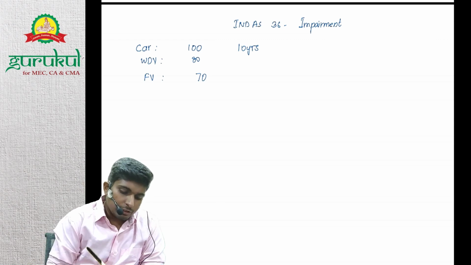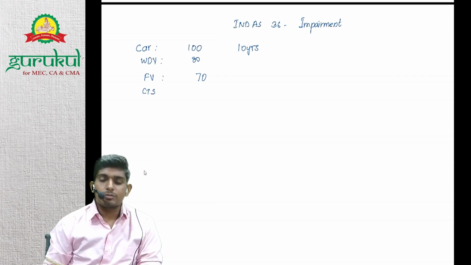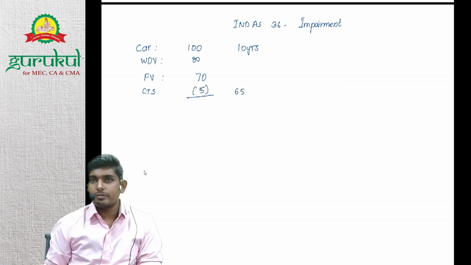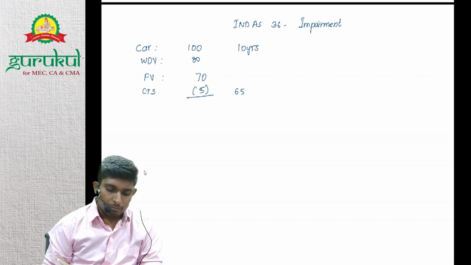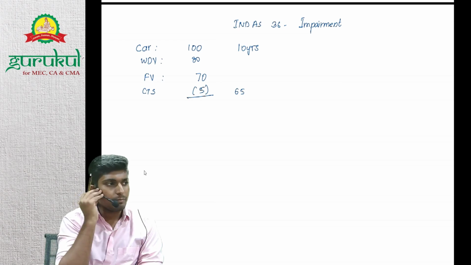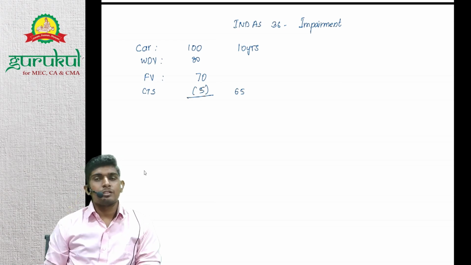Say for selling, you need to incur some expenses, cost to sell, say 5 rupees. So you can sell the car today for 65 rupees, right? So do you think the car is impaired? If you sell, you get only 65, but in your books you are showing 80. So do you think the car is impaired?